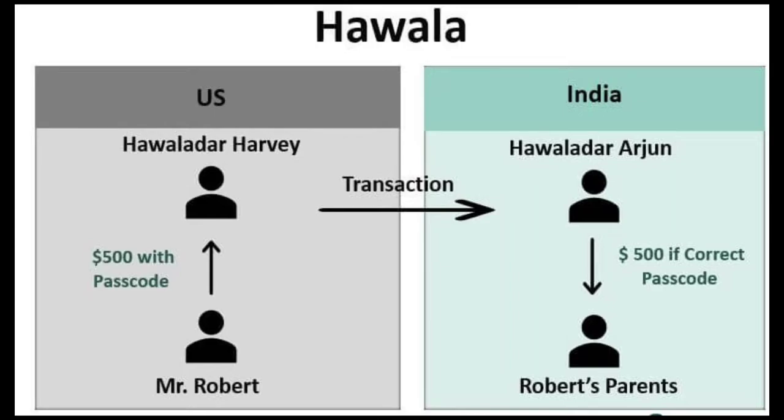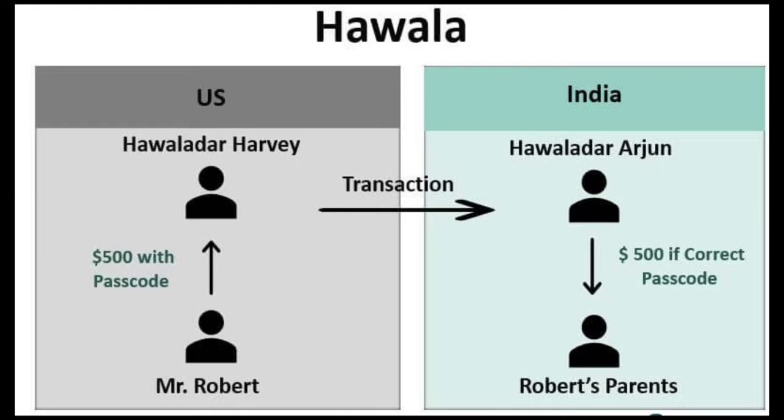So suppose that Mr. Robert is an Indian national and he is living in the US, and of course he is doing a job there, and he wants to send money to his parents back in India. So he wants to send $500 in particular. Of course, there is a banking channel through which he can send, but for some reason Mr. Robert does not want to send the money through the banking channel, probably because transfer fees are involved, or it could be any other reason. So he wants to send $500.